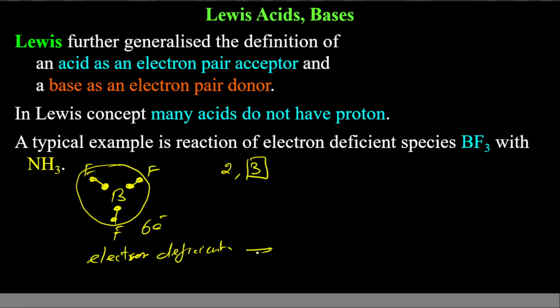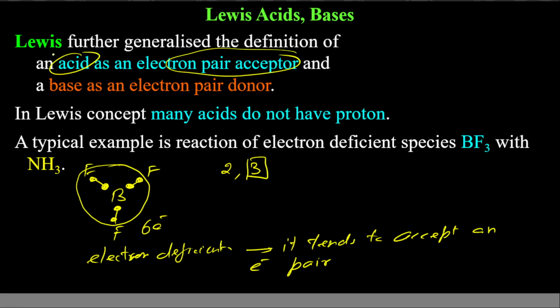It means it tends to accept an electron pair to have complete octet. So it will accept electron pair, that is 2 electrons, there will be 8. And as per Lewis definition, if it accepts electron pair, then it is acid. So it means boron trifluoride will act as acid.